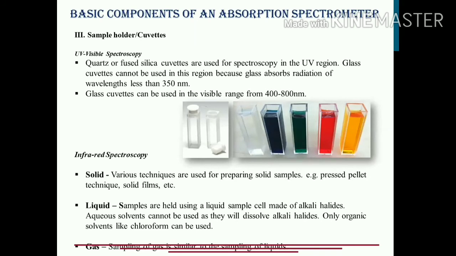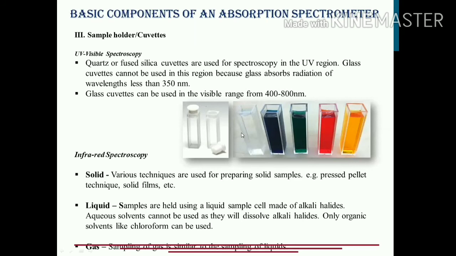Very interesting actually. For UV visible spectroscopy, we have a special type of sample holder which looks like these small tubes. As you can see, they are transparent in nature. They can be made up of quartz or fused silica, and they can also be made up of glass, and now plastic cuvettes are also available.